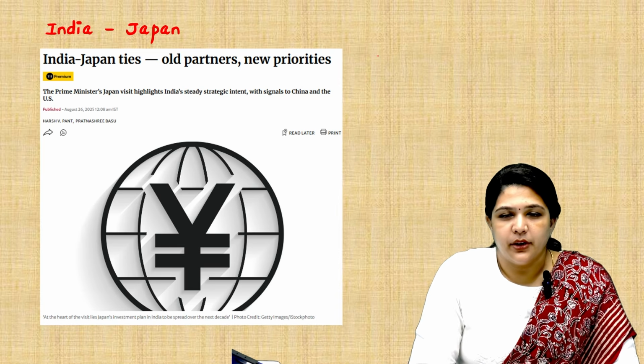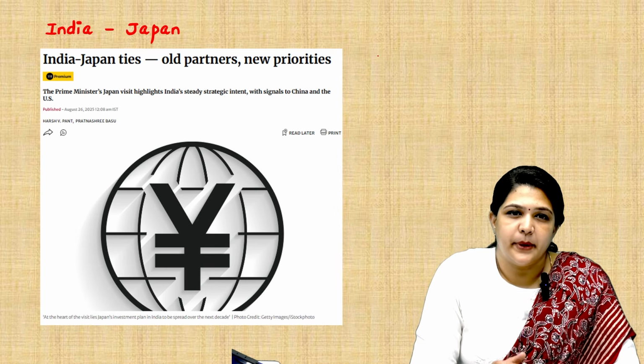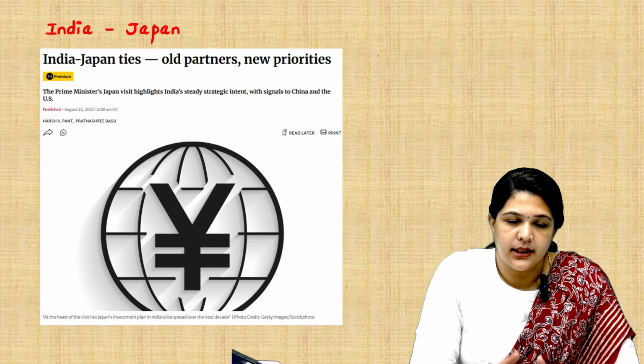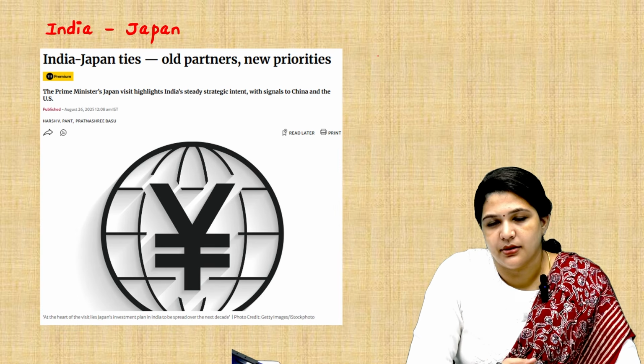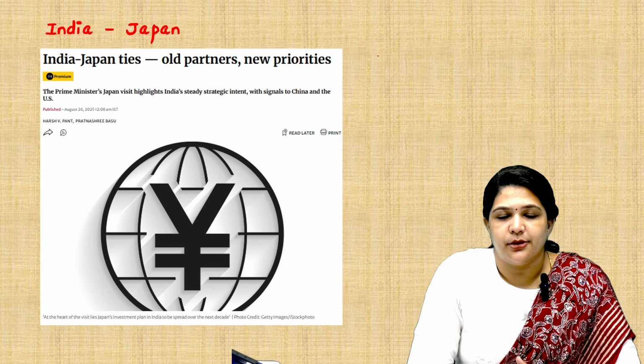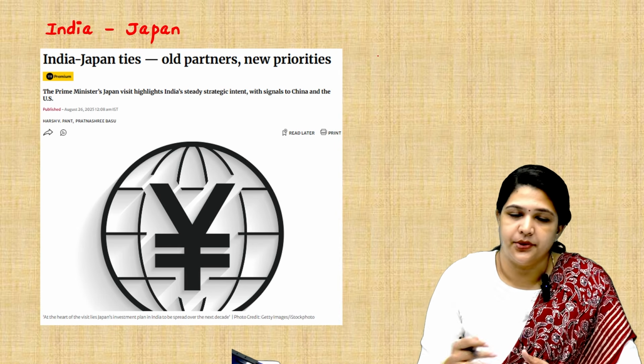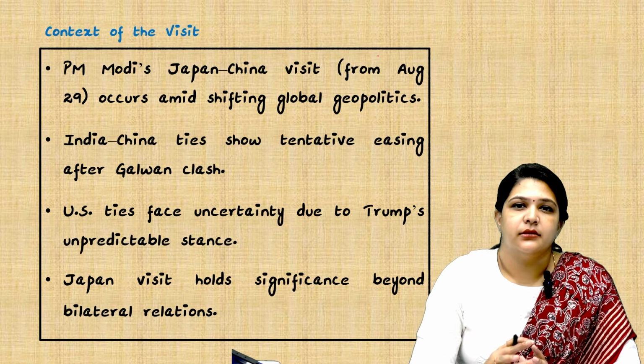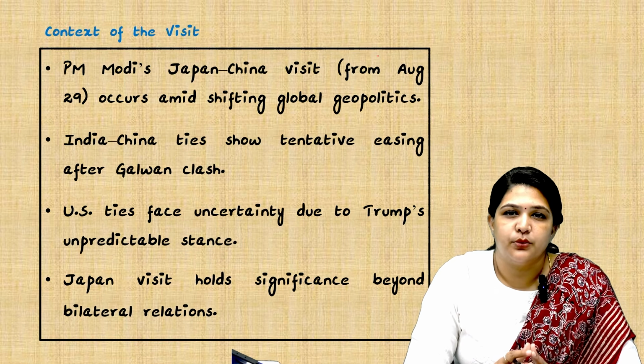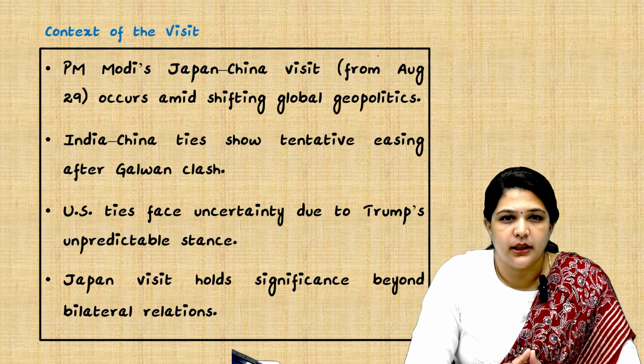So the next topic we are going to discuss is the India-Japan ties, and the Prime Minister is recently planning to visit Japan and China, and we are going to see what is the strategic impact on our country. So the plan is that the Prime Minister is going to visit Japan and China from August 29.